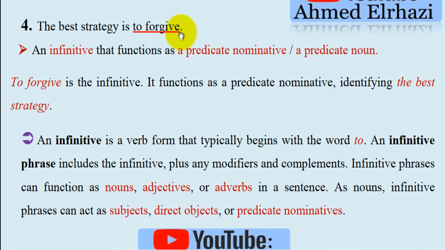Number 4. The best strategy is to forgive. To forgive, all of it, is considered an infinitive that functions as a predicate nominative, or a predicate noun. To forgive is the infinitive. It functions as a predicate nominative identifying the best strategy.